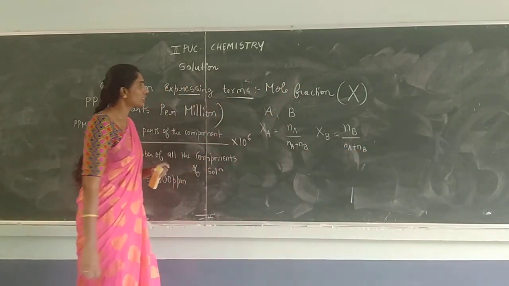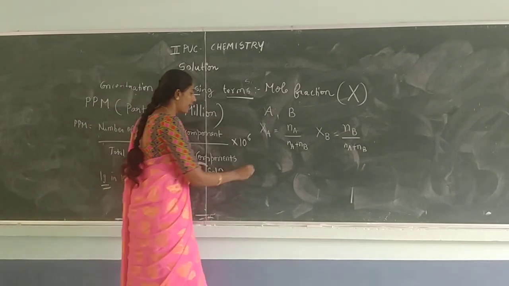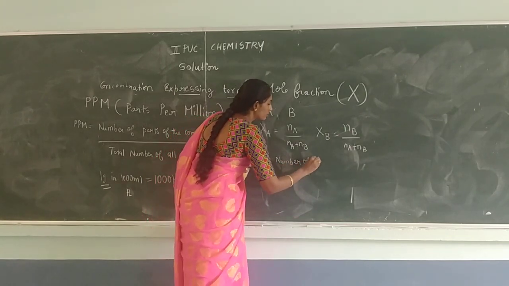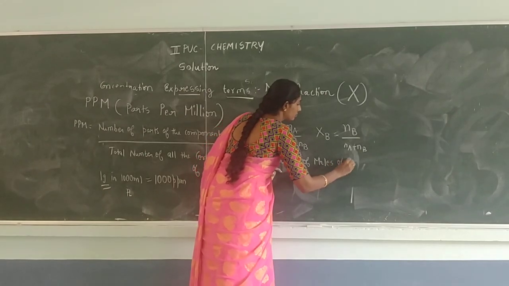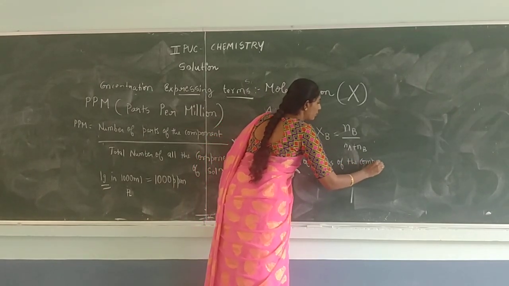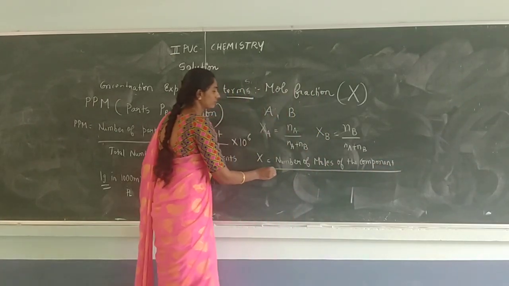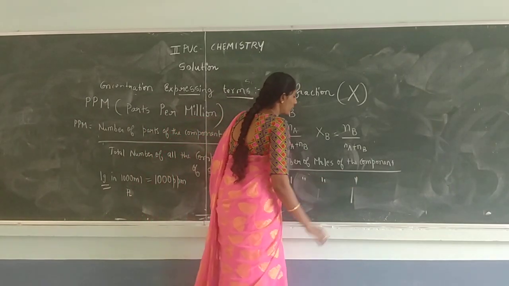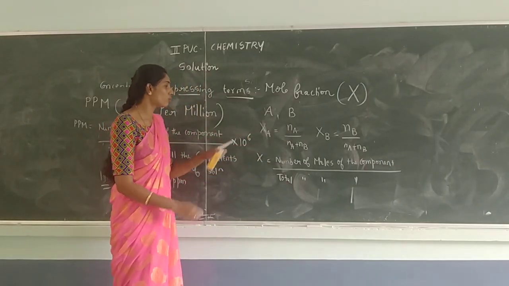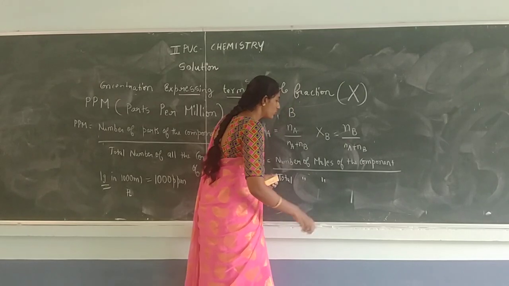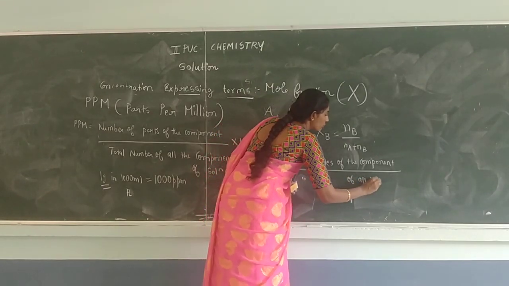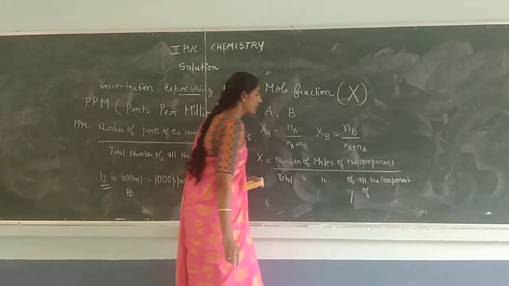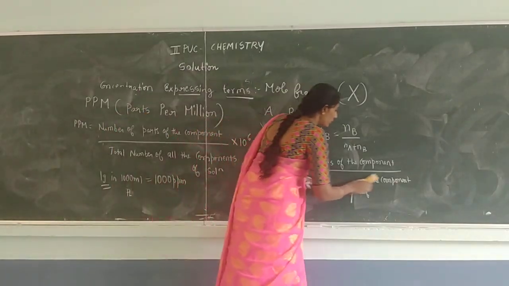So therefore how can we give the definition for mole fraction? Mole fraction can be defined as the number of moles of the component divided by the total number of moles of all the components of the solution, ಅಥವಾ total number of moles of solution ಅಂತ ಸಹ ಕನ್ಸಿಡರ್ ಮಾಡಬಹುದು.